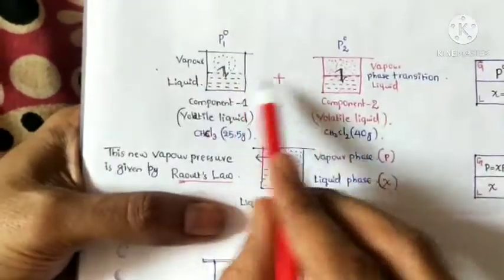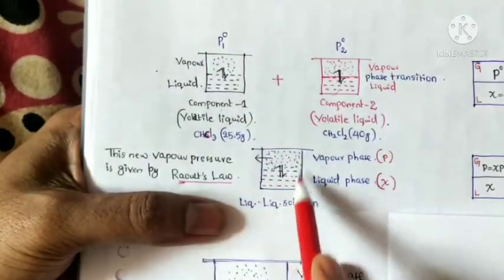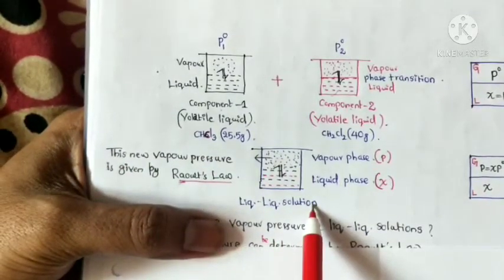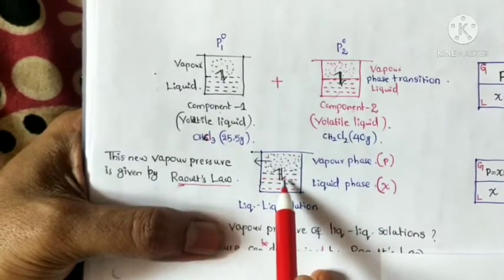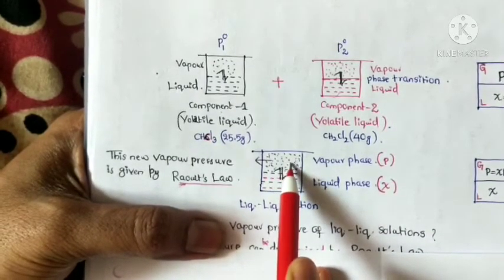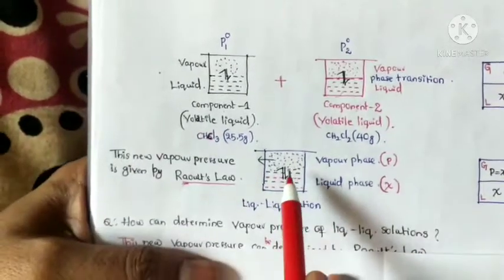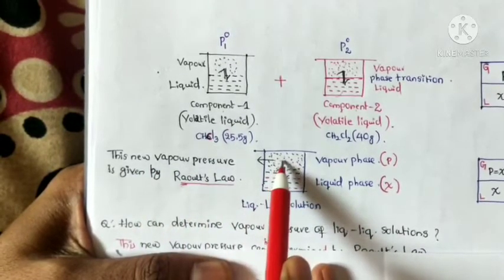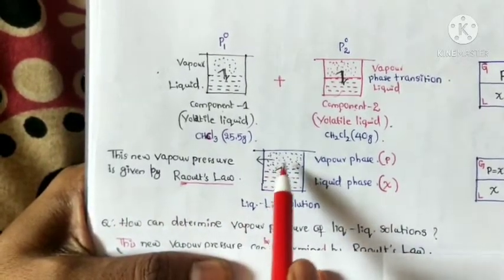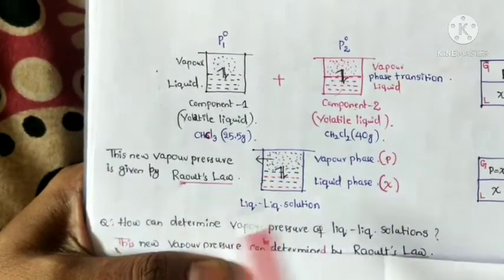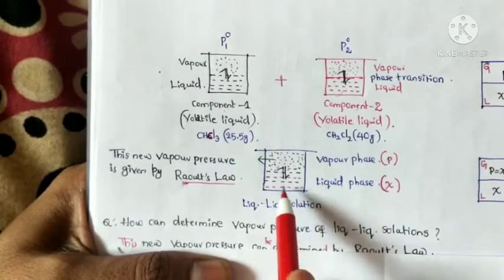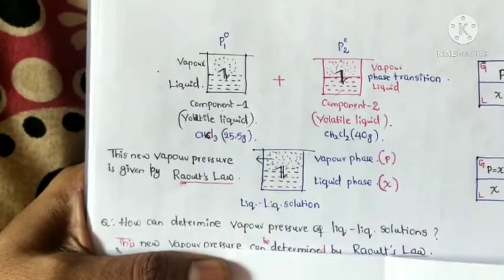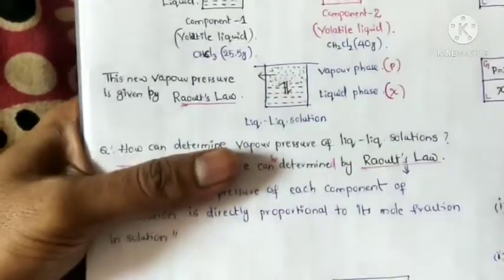If both are mixed together, what happens? They form a liquid solution. This liquid solution has some vapor pressure. Now we can determine this new vapor pressure. But how many components are there here? Component 1 and component 2. Both form a solution, for example like this.